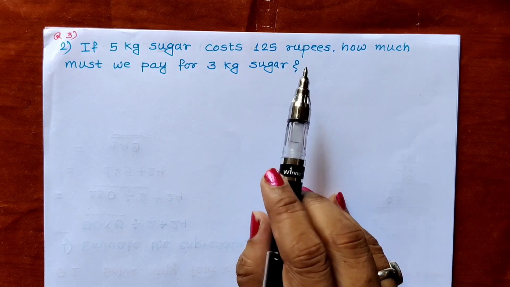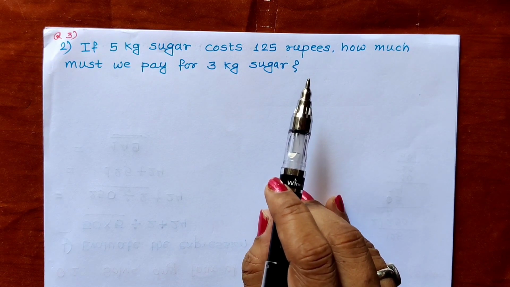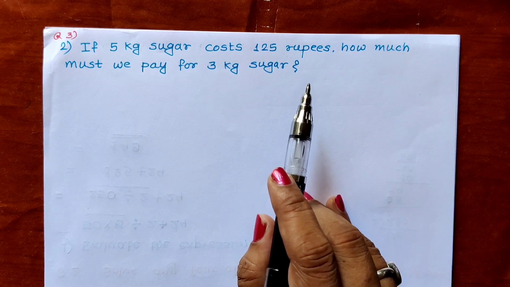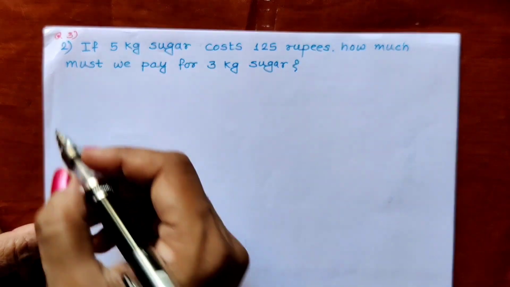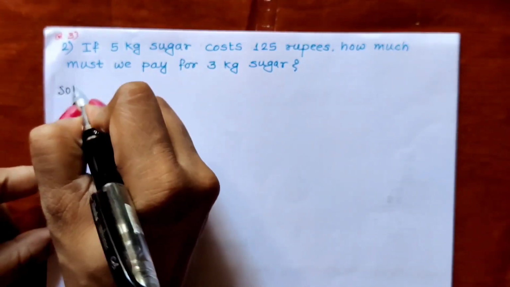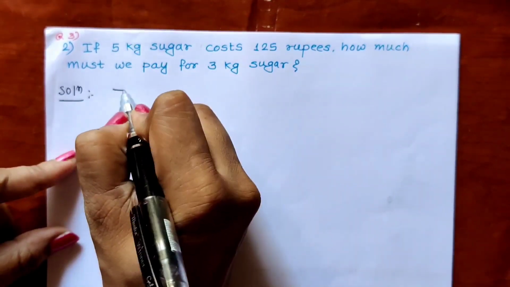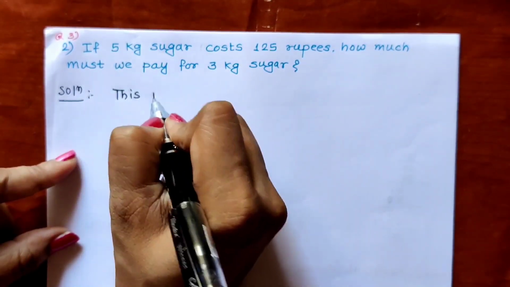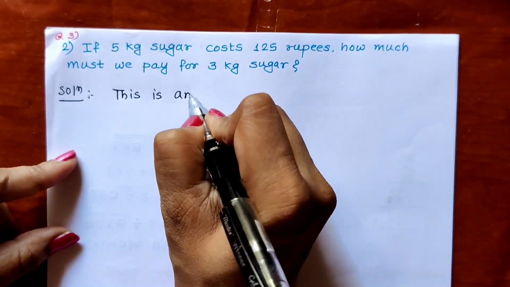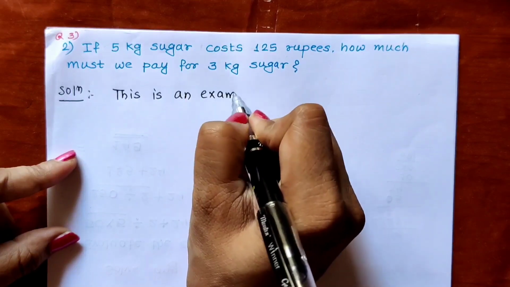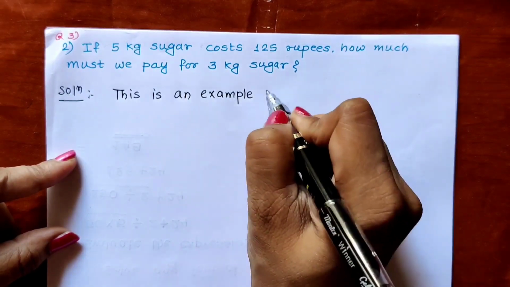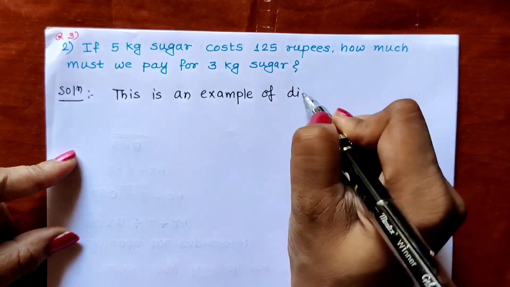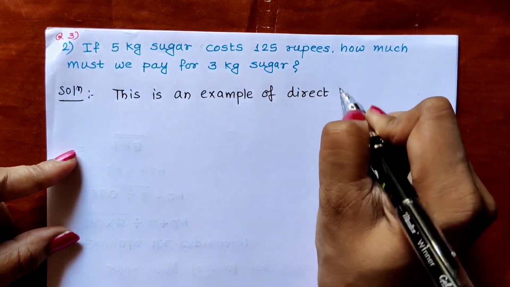So this is an example of which type of variation? It is direct variation or direct proportion. So we write the solution. This is an example of direct proportion.